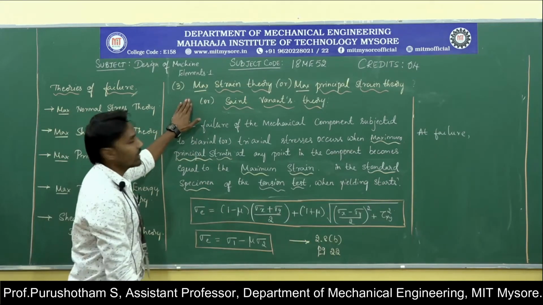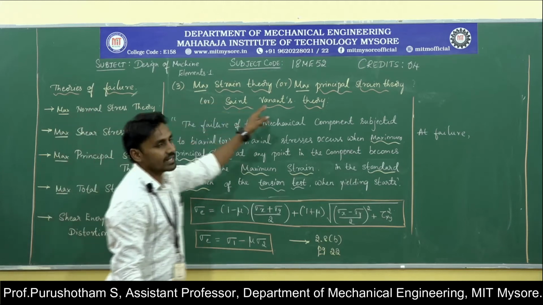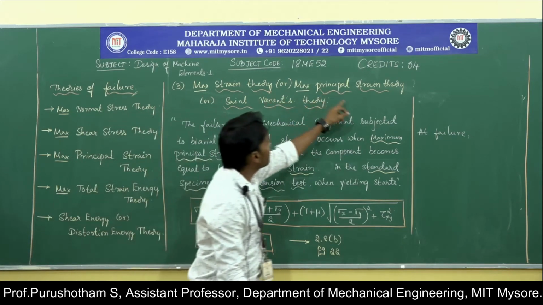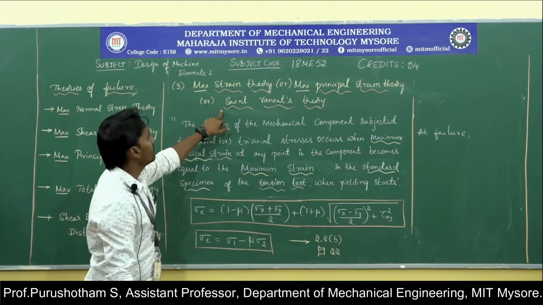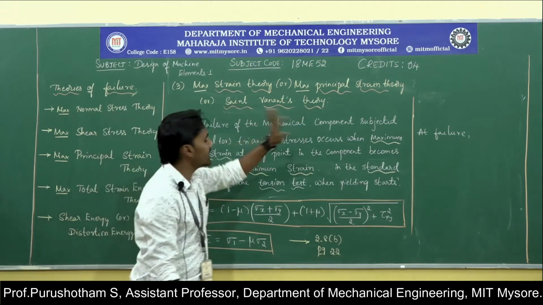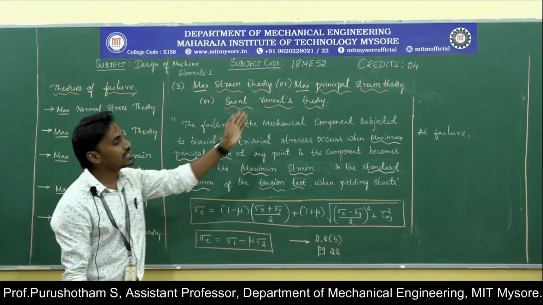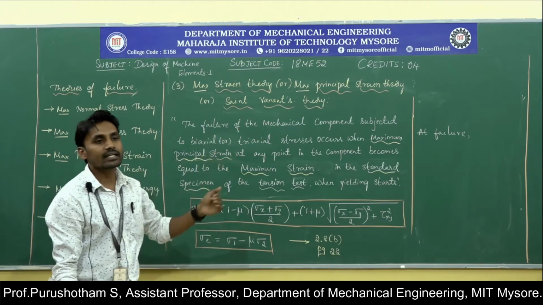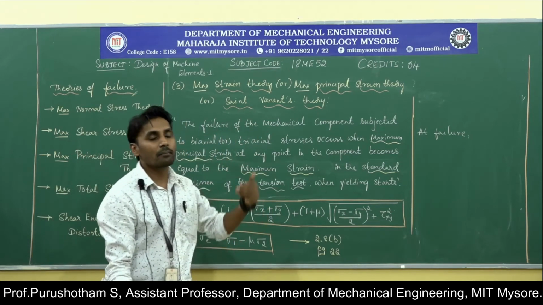Coming to the next one, the maximum strain theory, which is also called maximum principal strain theory, or Saint-Venant's theory. Maximum principal strain is the strain corresponding to the maximum principal stress.